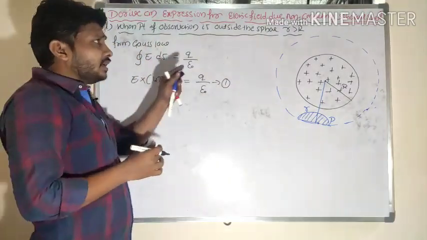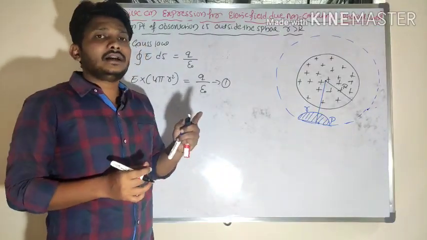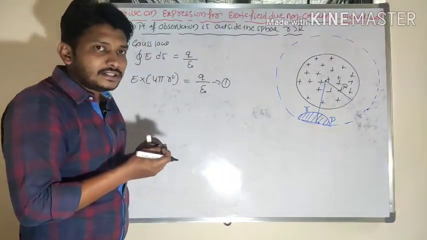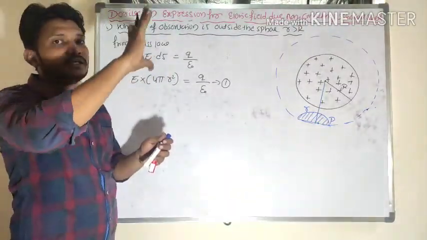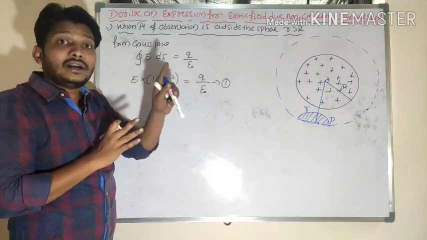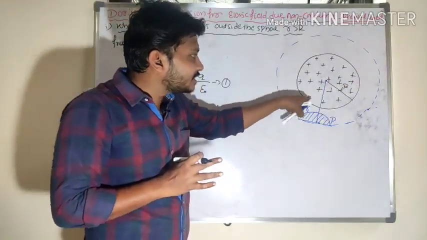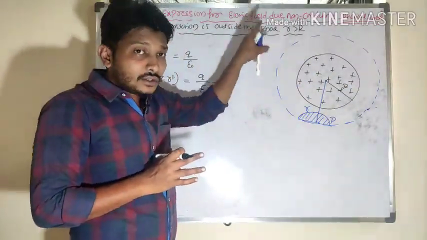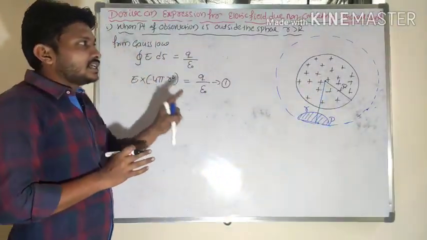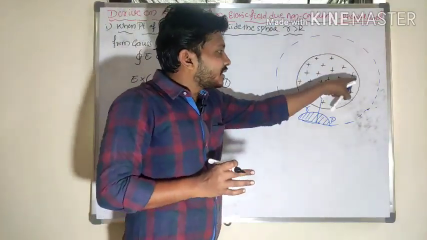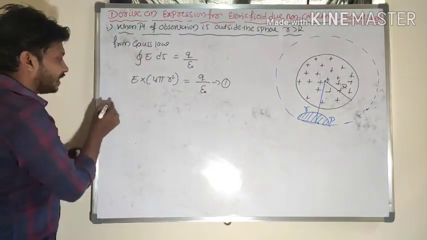Now in the case of the non-conducting sphere, should I consider a surface charge density or a volume charge density? In the case of the hollow sphere, charges reside only on the surface of the body, so I dealt with the surface charge density. But the situation is not the same here. Inside the sphere also charges are present, so I will consider a volume charge density. Remember one point here: in the case of a non-conducting sphere, charges are present inside the sphere, so I will consider a volume charge density.